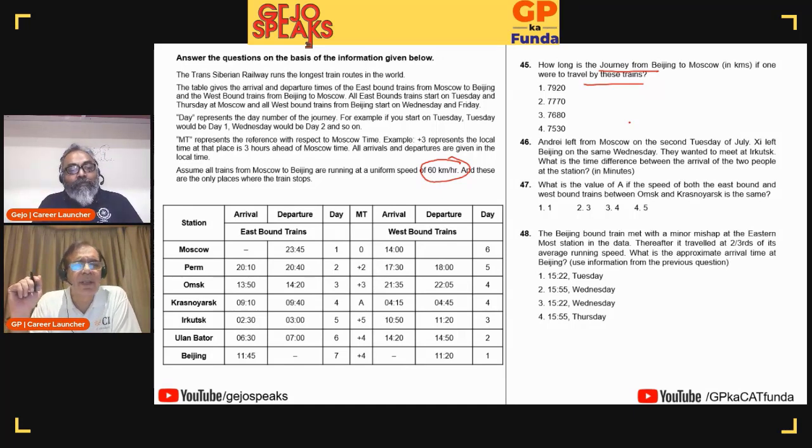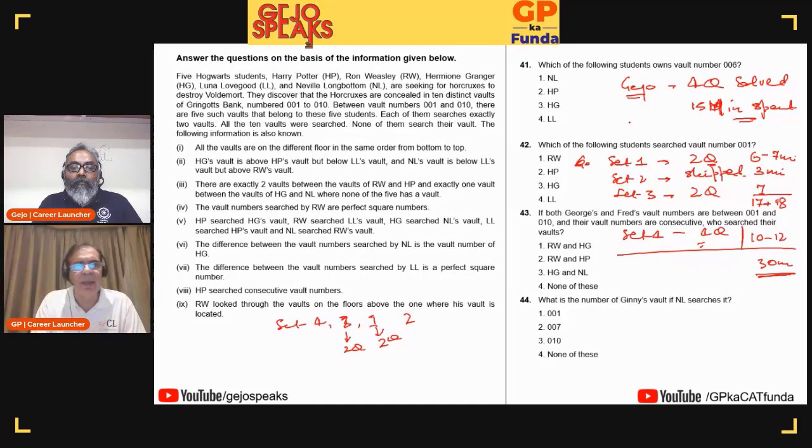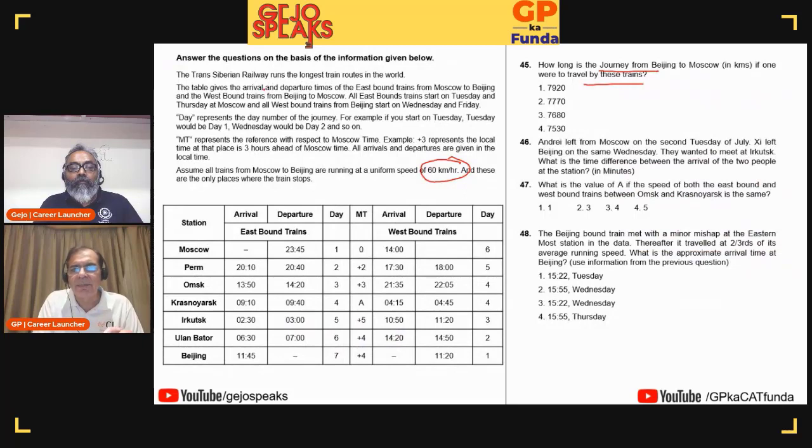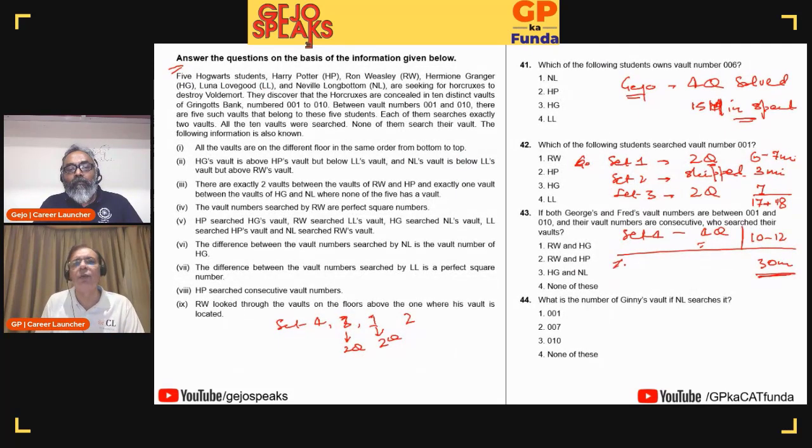The interesting bit with this kind of data sets is there'll always be two questions which are very easy. There'll be one odd question which is difficult, but you can always pick and choose. This is not a set where that is possible. Let me also say, what is the difference between this particular set, questions 41 to 44, versus 45 to 50? The difference is here you make the table and then you solve. Without making that table, it is unlikely. Occasionally we are able to do it. Those of us who use choices are able to do it, but for 95% plus or 99% students, it is likely you will create a table and then you will answer the questions.